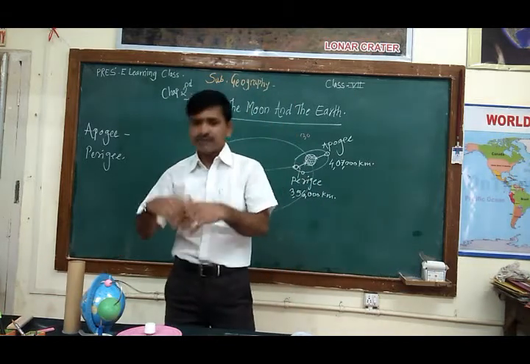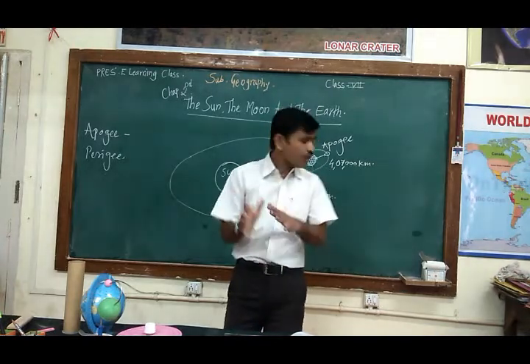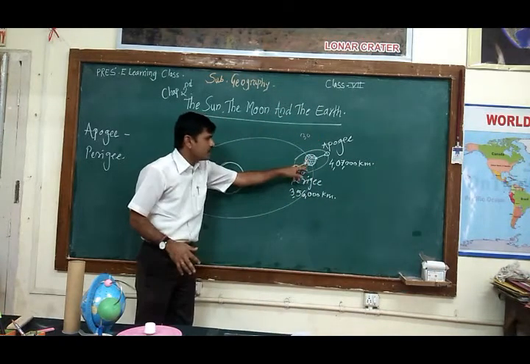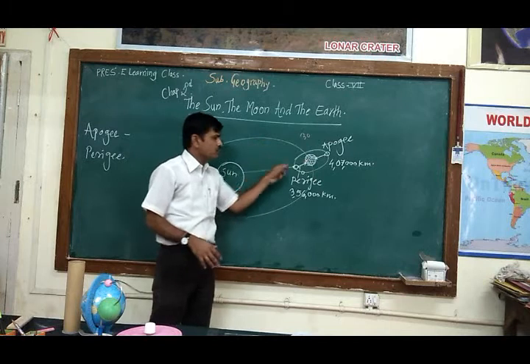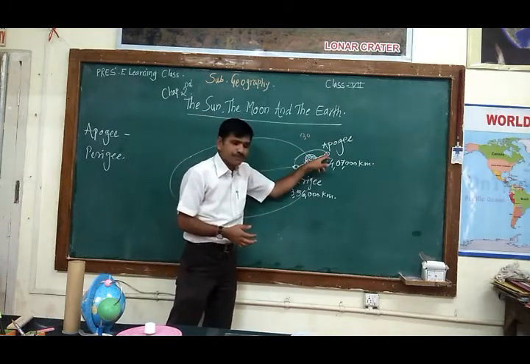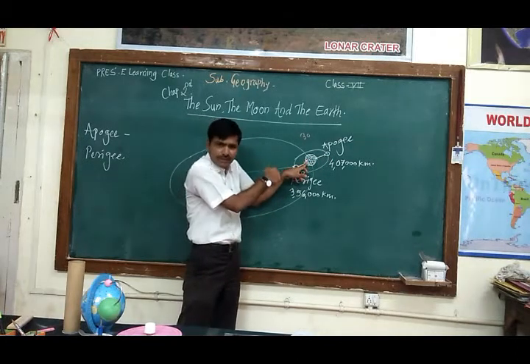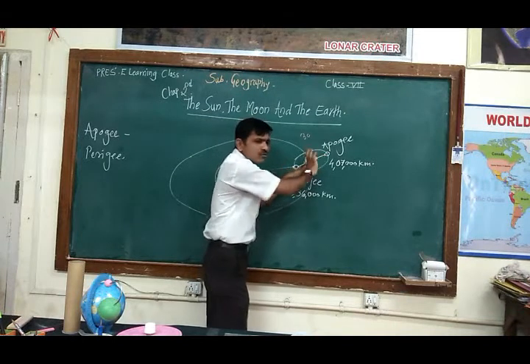Generally, we are well aware and familiar with the sun, moon and earth. We have already studied that the earth is rotating around the sun and the moon is rotating around the earth. When the moon goes here, and if we are living here, if we observe this moon, we cannot see the moon.